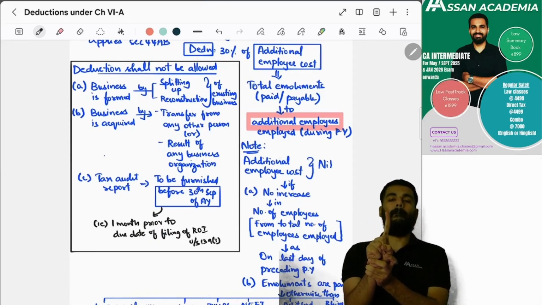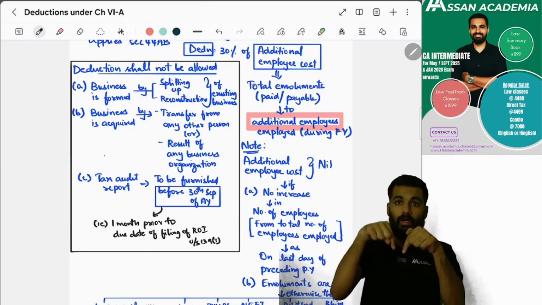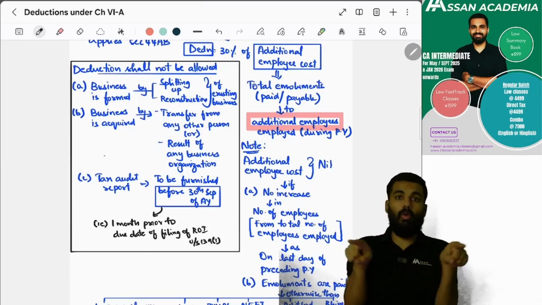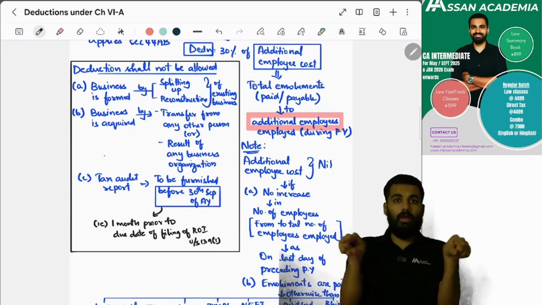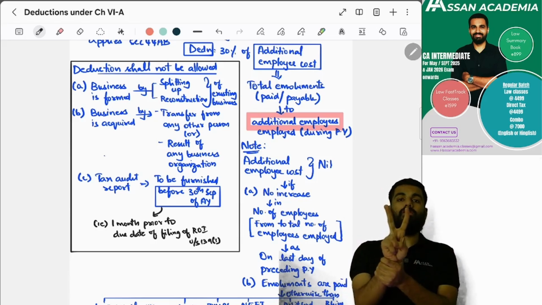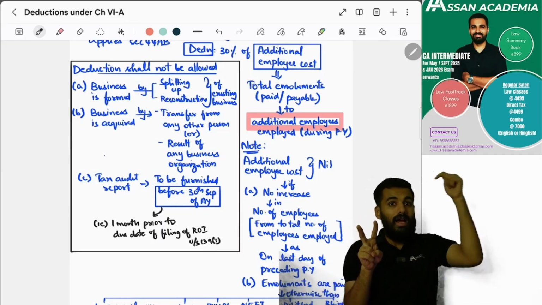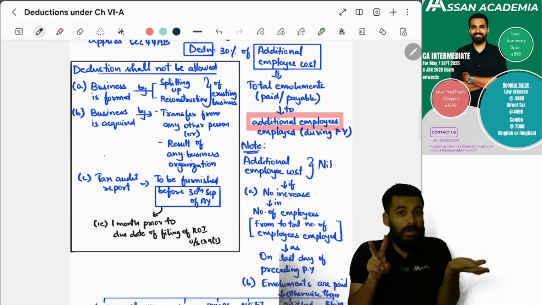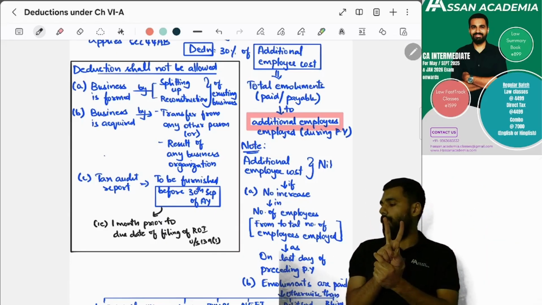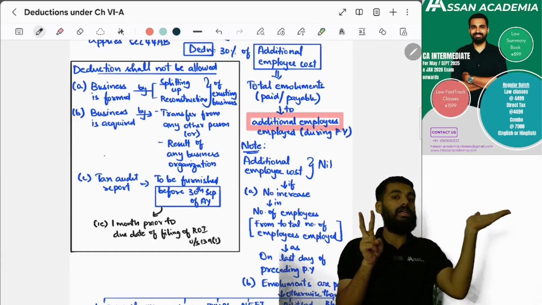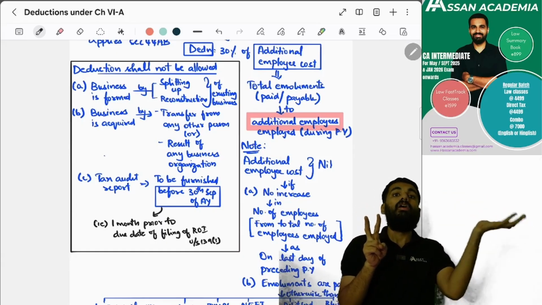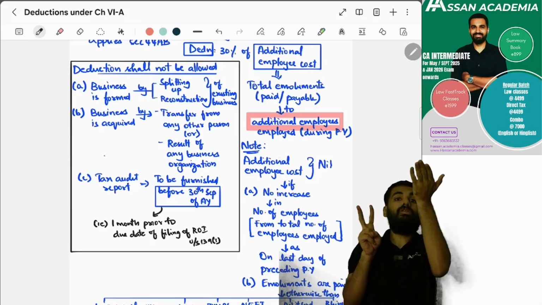First condition is what? During the previous year he should employ new employees. Second one is that from the preceding previous year to the current previous year, there should be an increase in the number of employees. Let's say in the preceding previous year the employment was 300. In the current previous year, it should be more than 300.